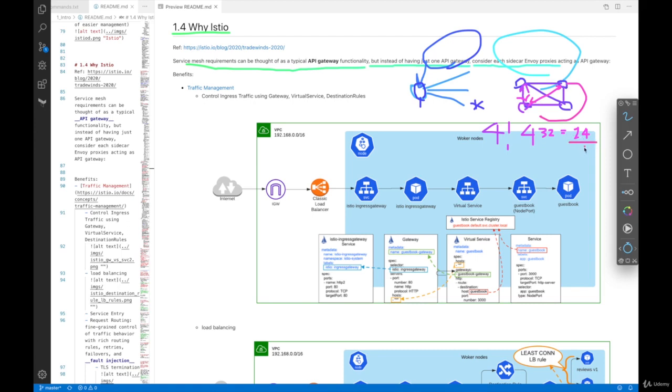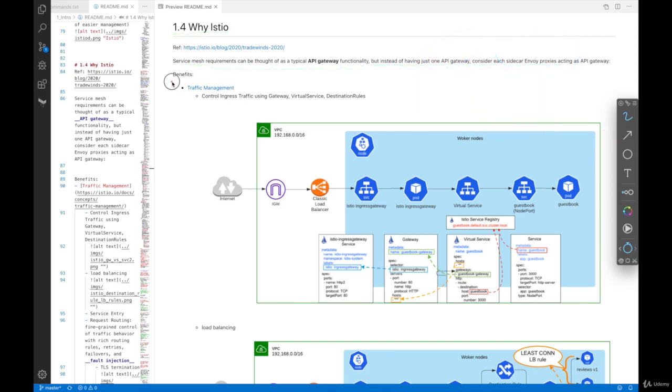Sorry, it's not 4 factorial, it's not a permutation. It's 4 factorial divided by 2, so it's 12, right? So how do you manage each of these traffic connections? You can provide API gateway-like features to each combination here by providing sidecar Envoy proxies. So this is how I think about service mesh.